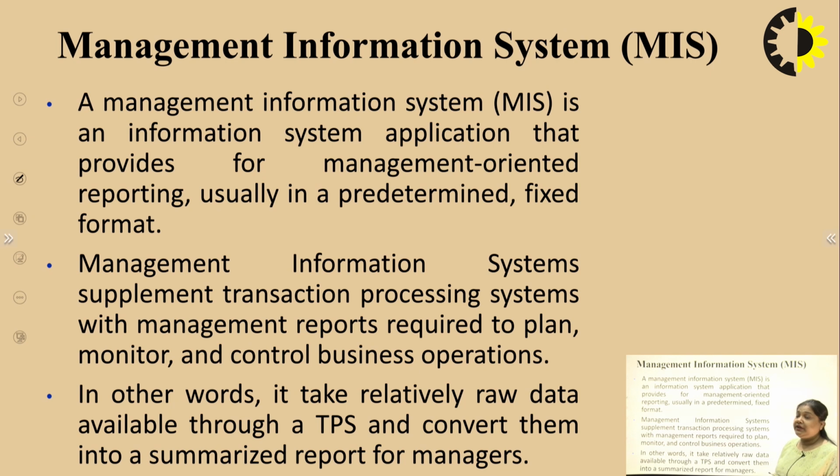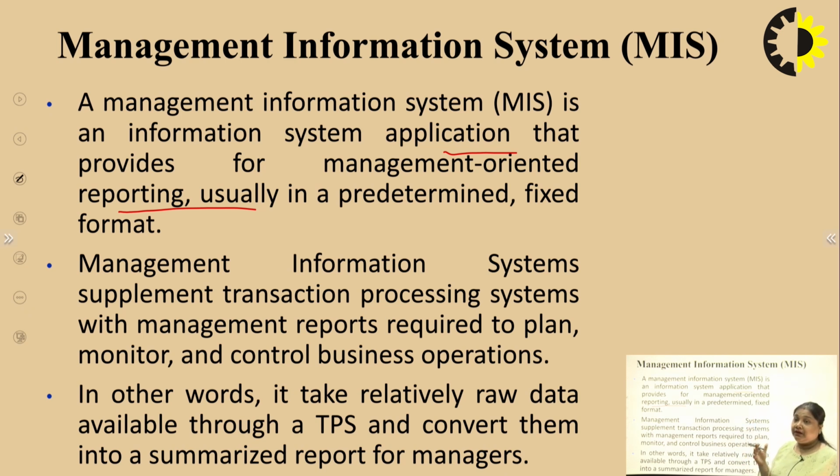Next is Management Information System. So, what does Management Information System do? It is an information application that mainly focuses on the reporting purpose. It is used for reporting, usually in a predetermined, structured, predefined format.